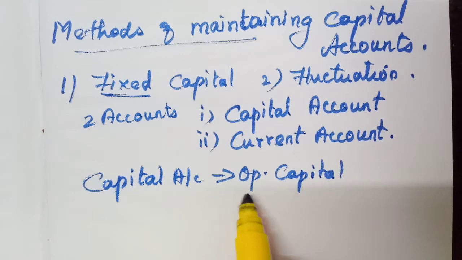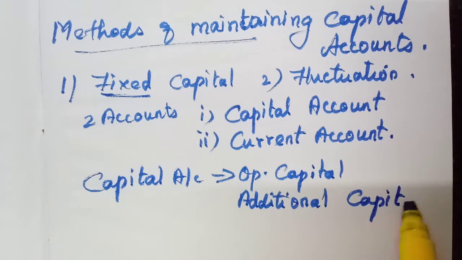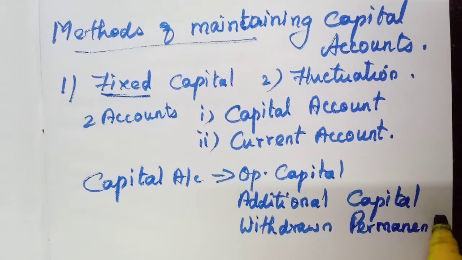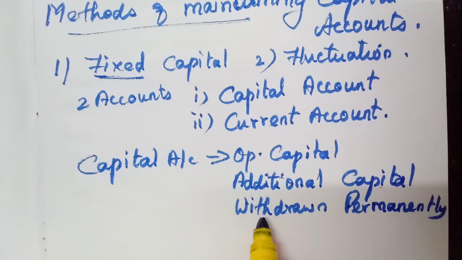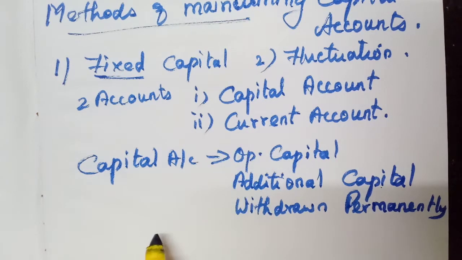Then any additional capital introduced. Then any capital withdrawn permanently from the partnership firm. These three must be entered in the capital account. Then all the other adjustments we have to do in the current account.